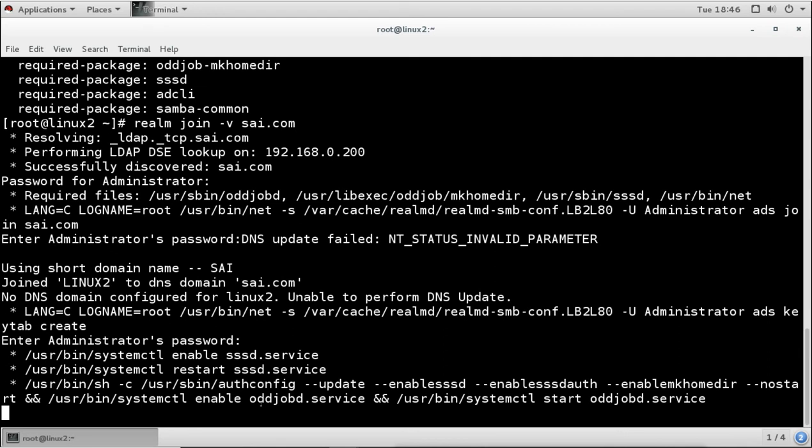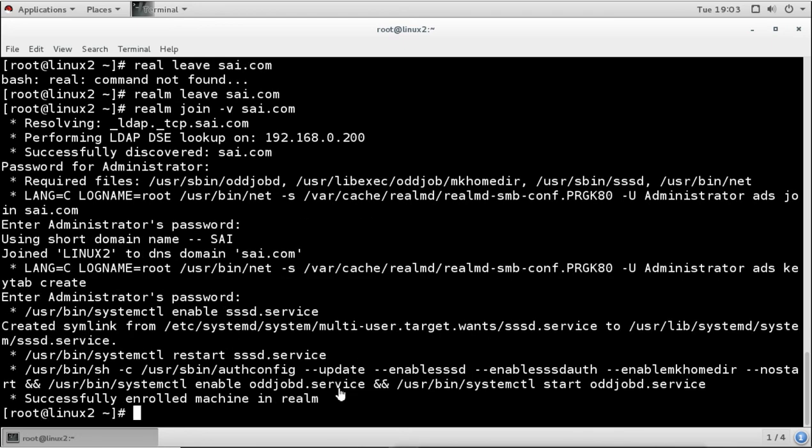And it is configuring all those things which are required, and it is going to join this machine to the domain. Okay, now it has successfully enrolled the machine in the realm. So it has now joined the domain.